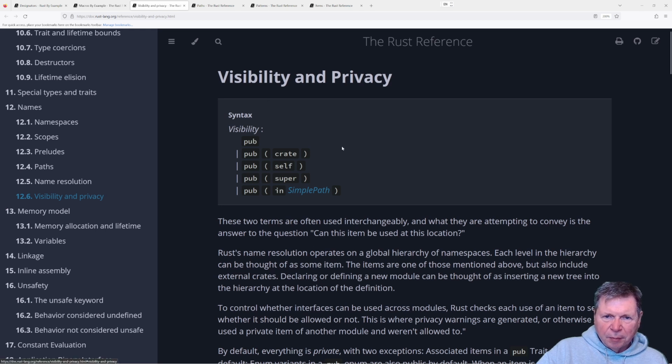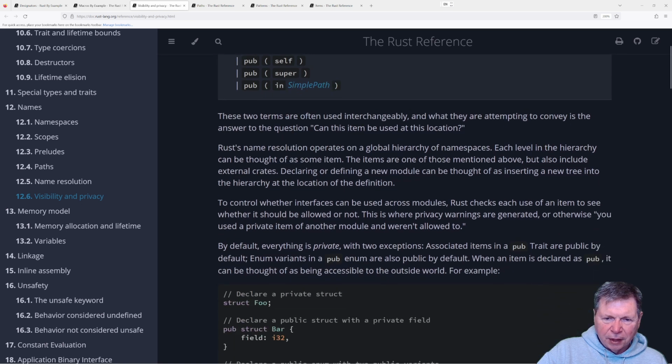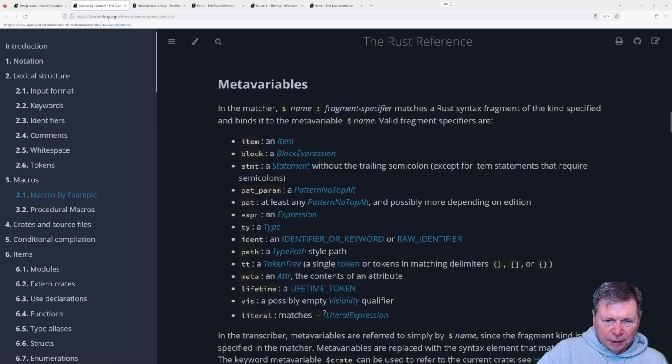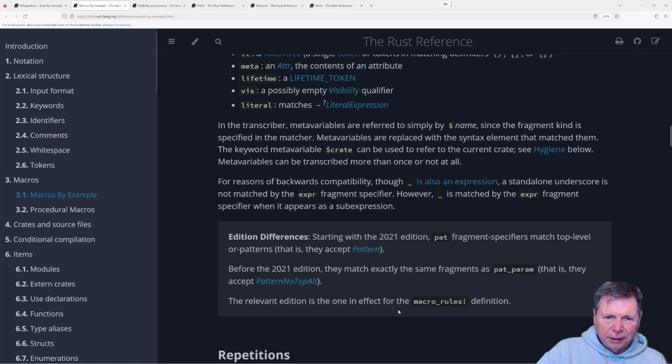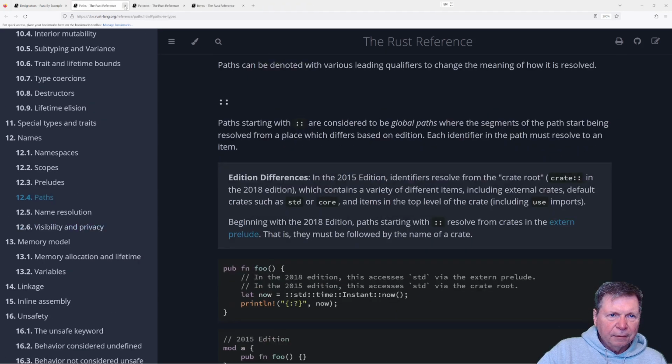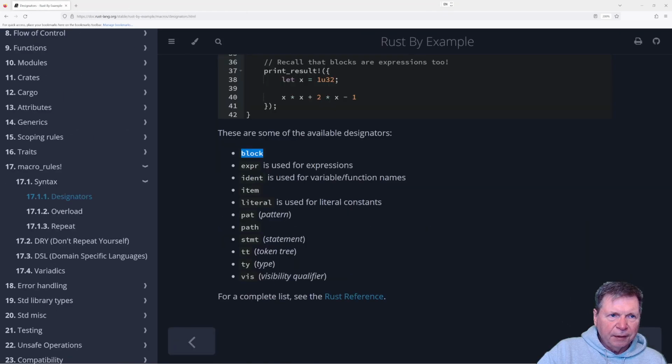Visibility and privacy. These two terms are often used interchangeably, and what they are attempting to convey is the answer to: can this item be used at this location? Yeah, that's the scope. And literal, we know what a literal is. Okay, cool. We kind of get the feeling.